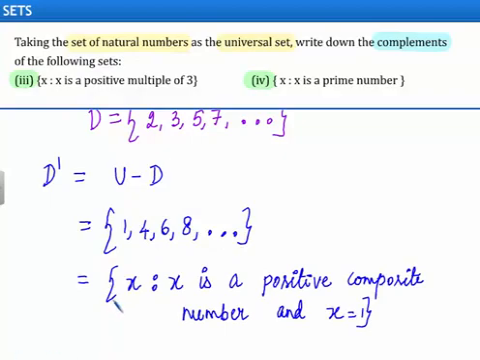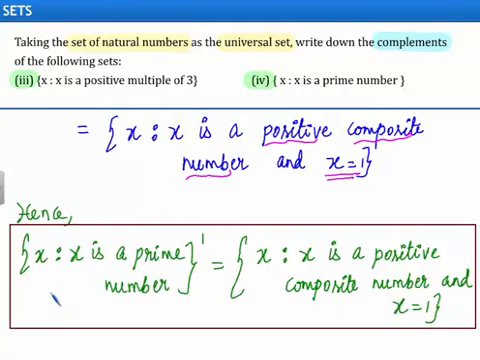In set builder form, we can write this set as the set of x such that x is a positive composite number and x is equal to 1. We are writing x is equal to 1 separately since 1 is neither prime nor composite. Hence, the complement of the given set is equal to the set of x such that x is a positive composite number and x is equal to 1. With this, we come to the end of the solution.